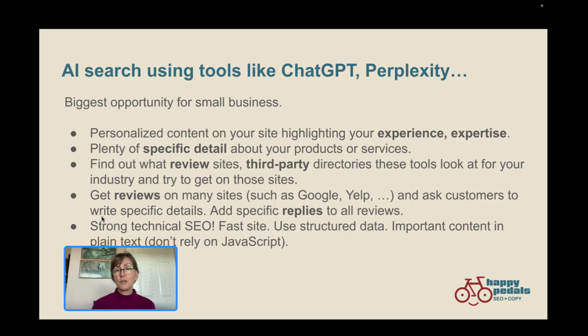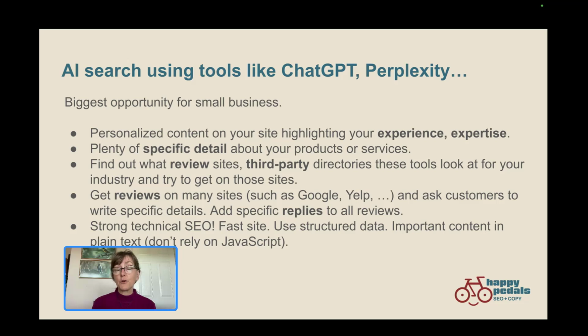Now, tools like ChatGPT and Perplexity, this is where I see the biggest opportunity for small businesses. This is where we have a chance of competing with the big guys. And here are some tips to get your business recommended in the answers provided by something like ChatGPT. First, you want to make sure that you have personalized content on your site, highlighting your experience and your expertise.